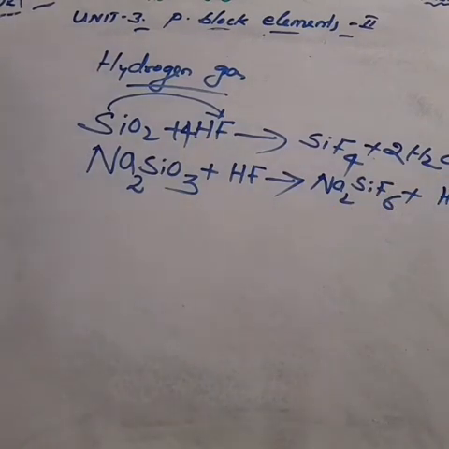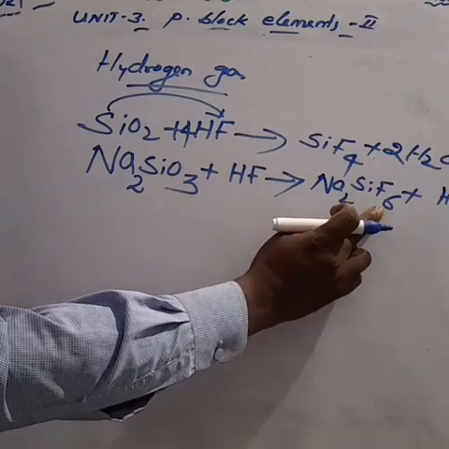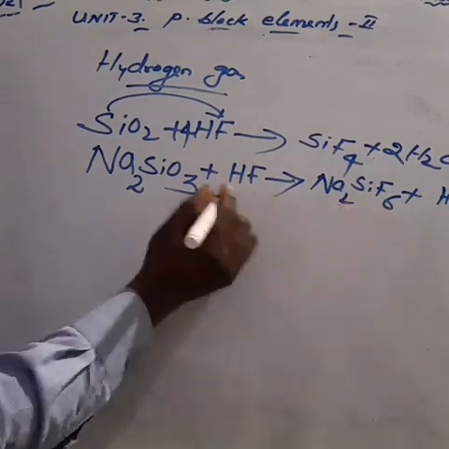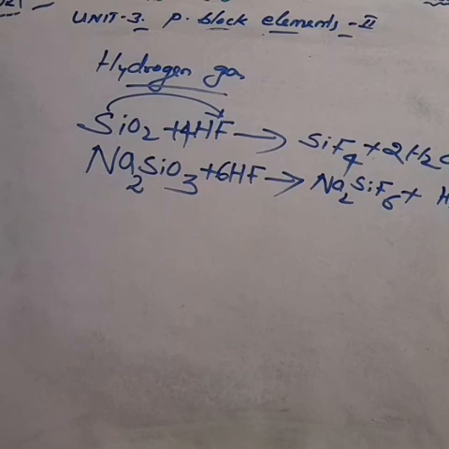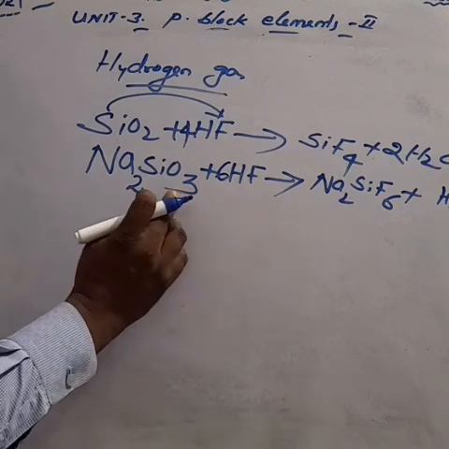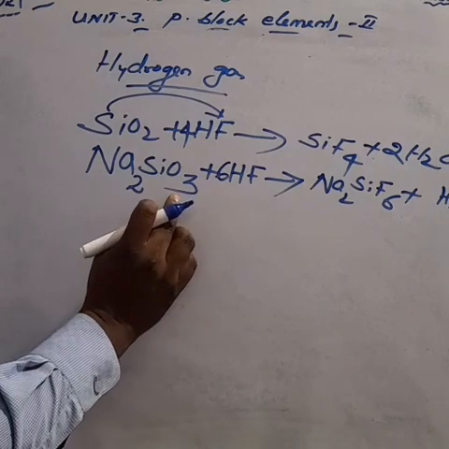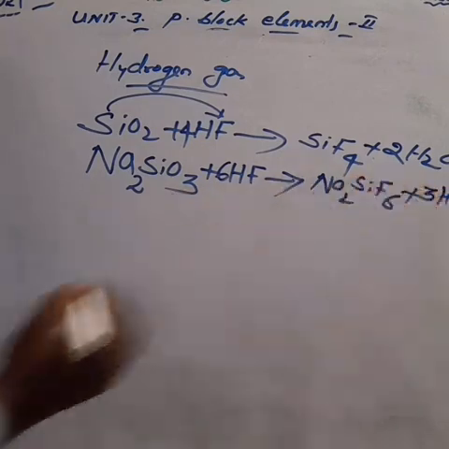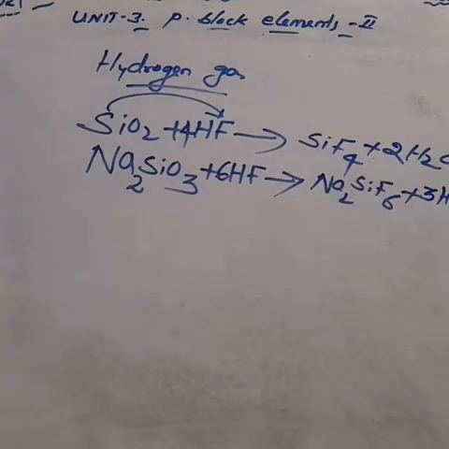Here how much fluorine is there? Product side 6 fluorine, so make the reactant side also 6 HF. How much oxygen is there? The reactant side 3, so make it 3 water molecules. Now the equation is balanced.